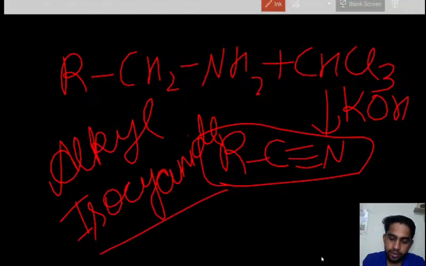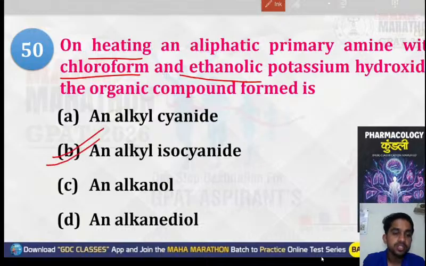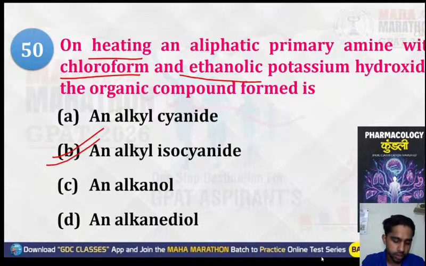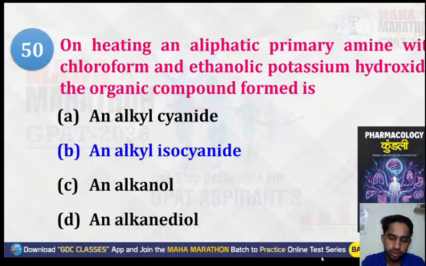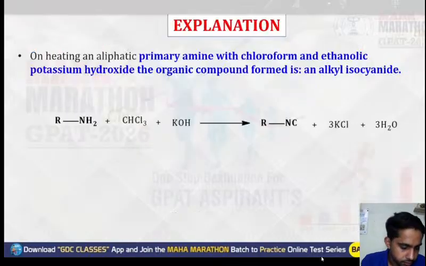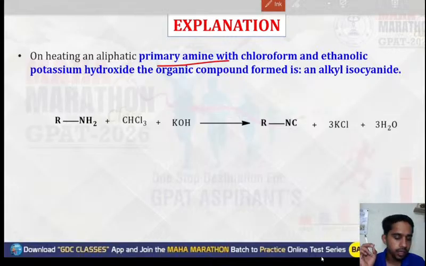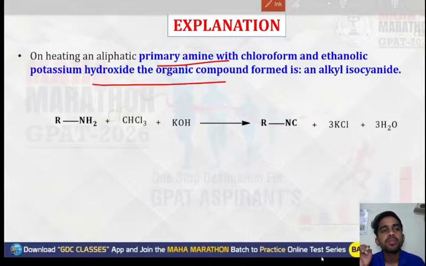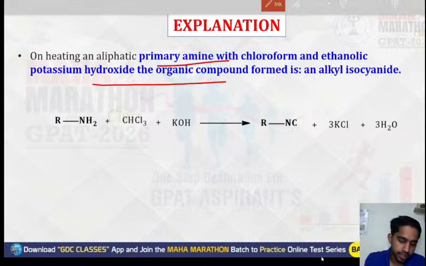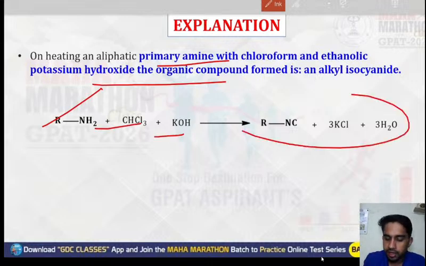So the correct option will be alkyl isocyanide. On heating the aliphatic primary amine with chloroform and ethanolic potassium hydroxide, the organic compound formed is alkyl isocyanide.